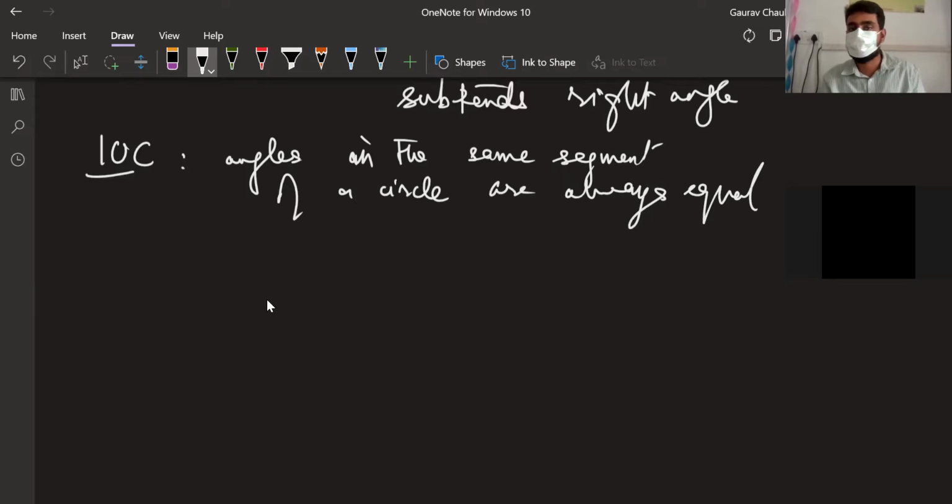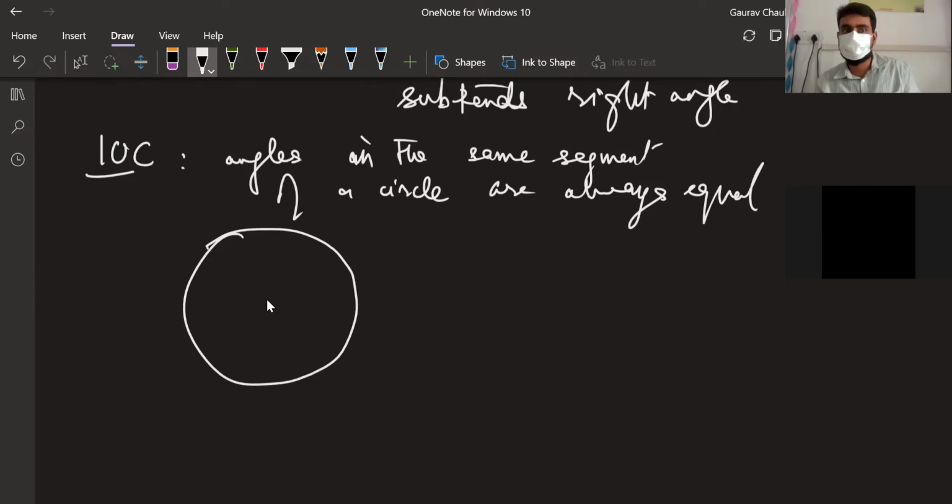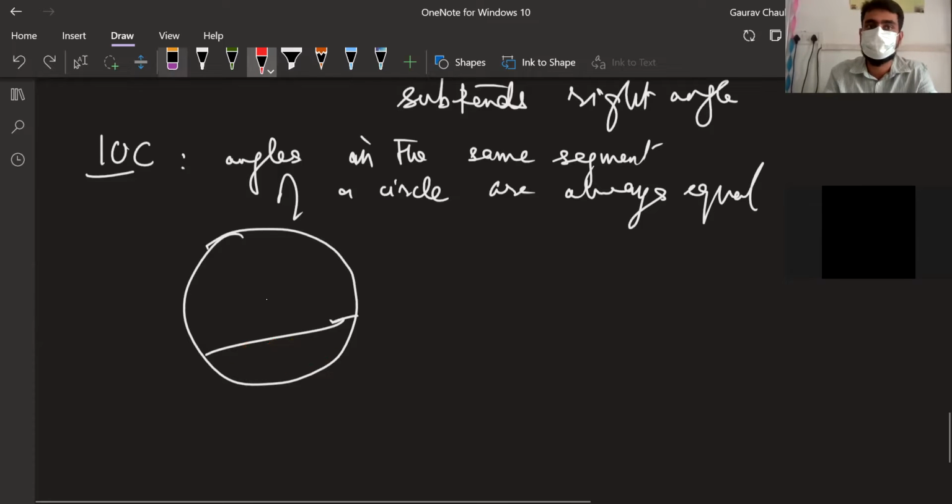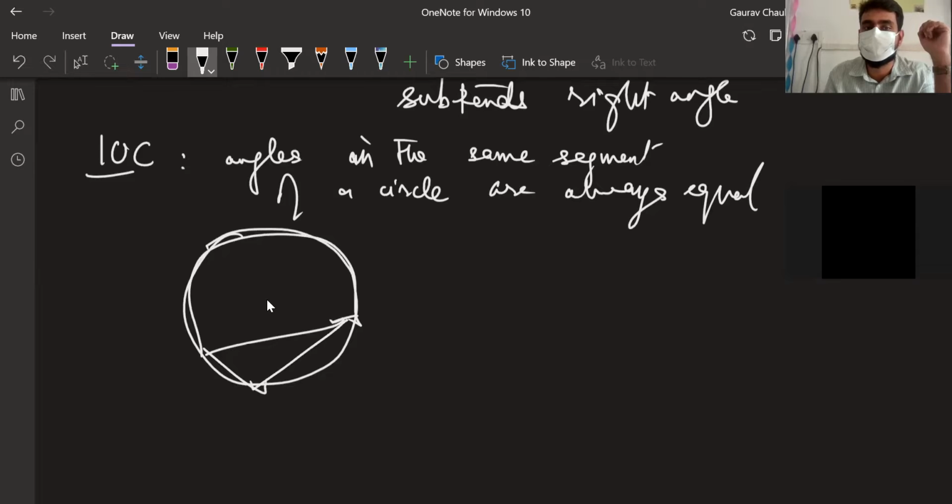What's going on here? There's a circle. A segment, I want to say, is this area. Okay with that? We make a chord, and the area between the arc and the chord is the segment. Now in this segment, the angles will always be equal. Can you think of that? Because this arc will always subtend some angle here, some angle here. These have to be equal, because it is subtending only one angle. So these angles are going to be equal.